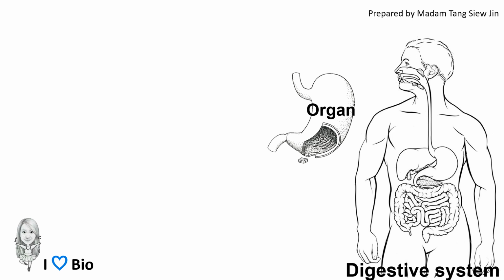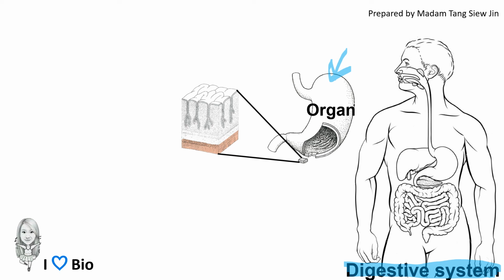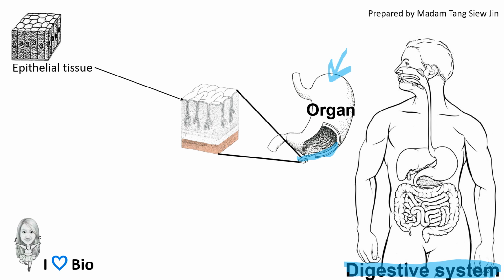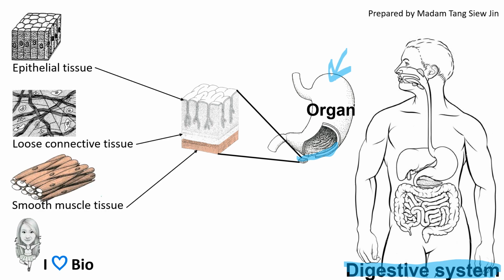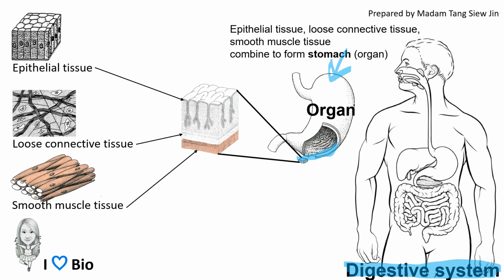The diagram shown here is the digestive system, which is made up of different organs, and the organ shown here is the stomach. Let's look into detail at the wall of the stomach. It is made up of epithelial tissue, loose connective tissue, and smooth muscle tissue. So that's why we say different types of tissue will make up an organ.